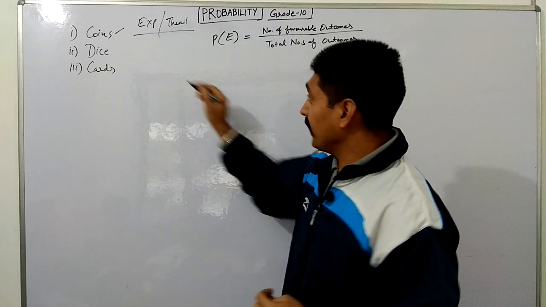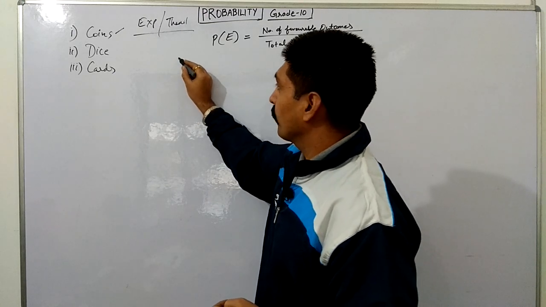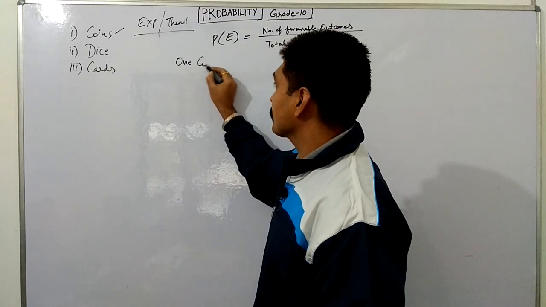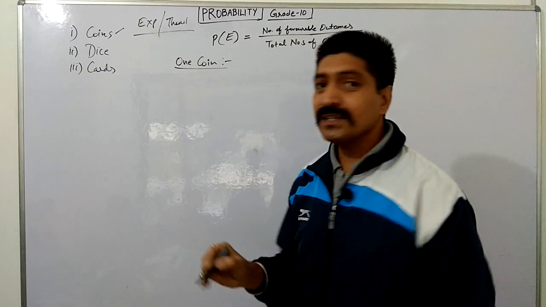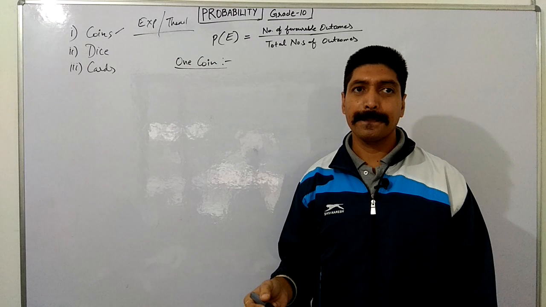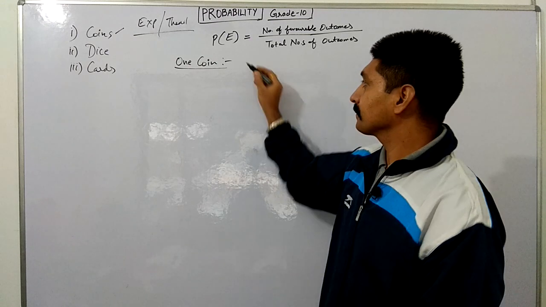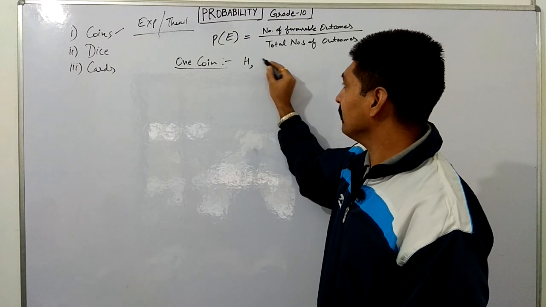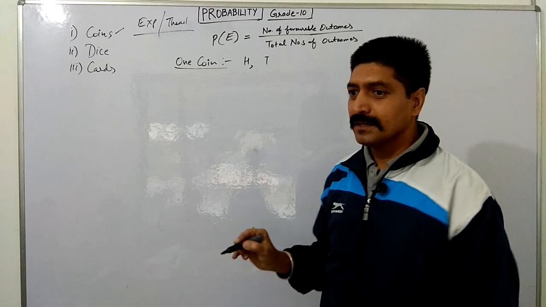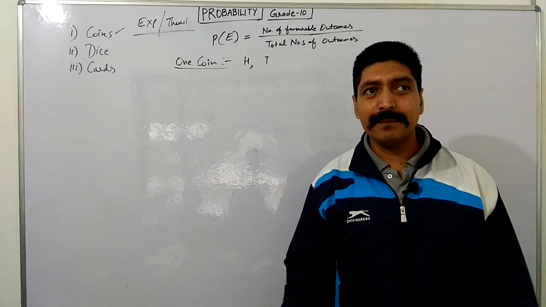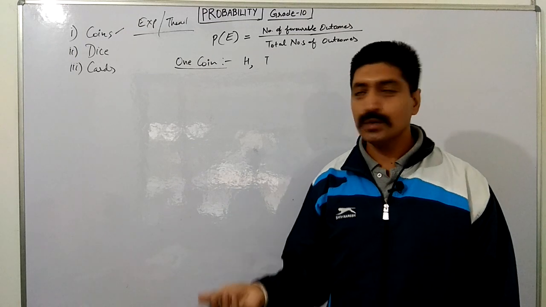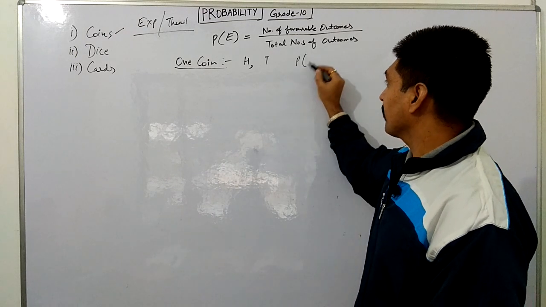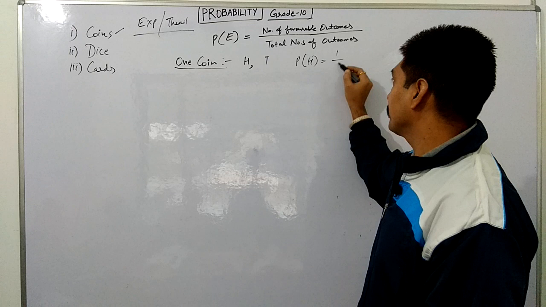Now, when one coin is tossed, what is the sample space? Head and tail. Either head can come or tail can come. If we ask what is the probability of getting head, we know the total sample space is 2, and the probability of getting head is 1 by 2.